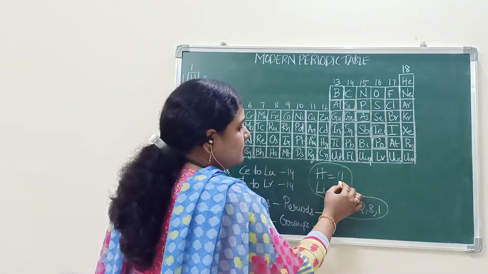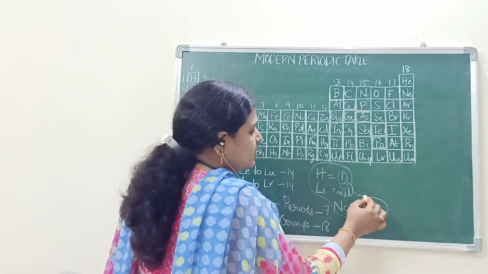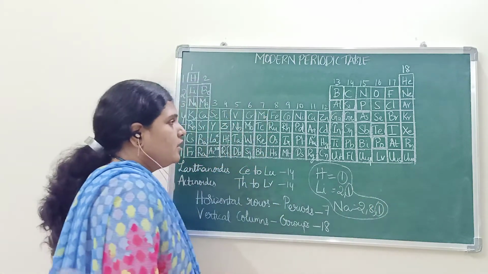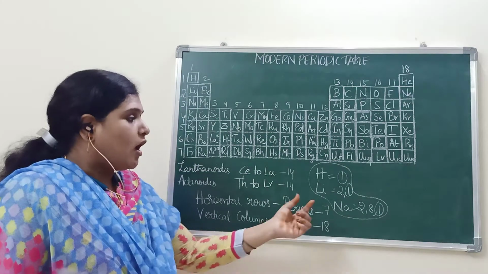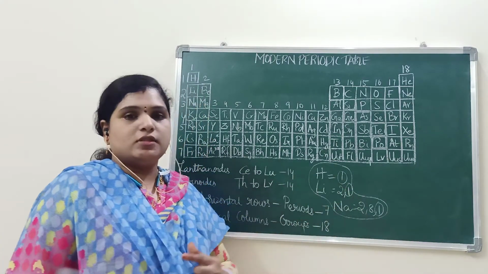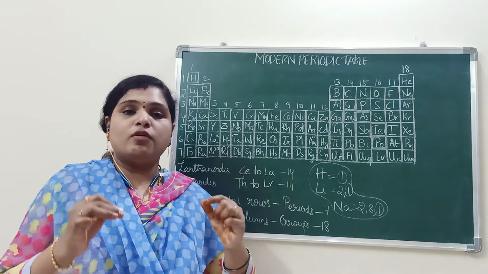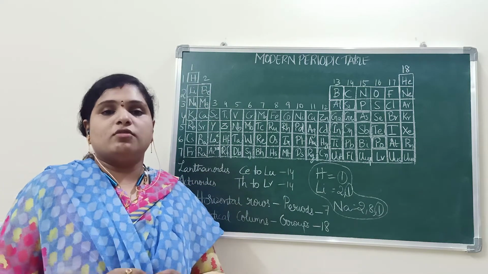If you observe the elements within a group, if you observe the outermost electrons, the same number of outermost electrons are there.